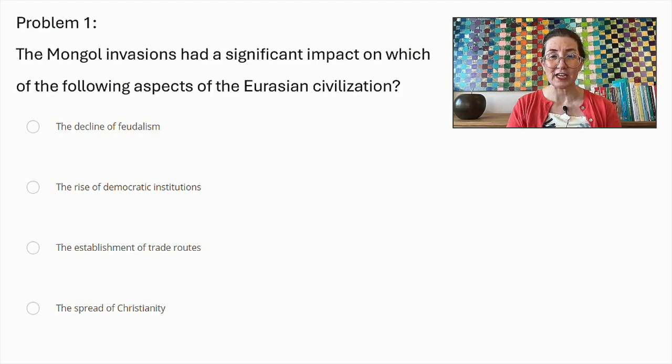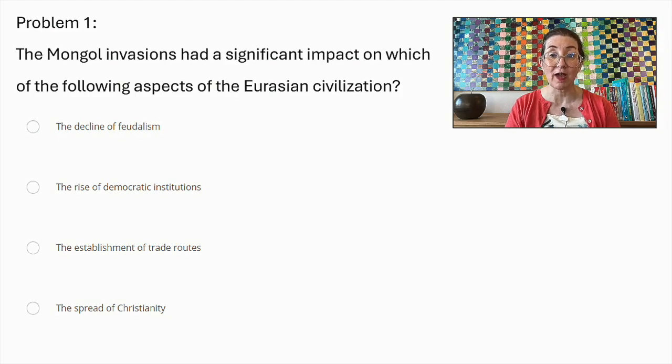The Mongol invasions significantly impacted Eurasian civilization, but not through the decline of feudalism, the rise of democratic institutions, or the spread of Christianity. The decline of feudalism in Europe was influenced more by internal factors, such as the Black Death, economic changes, and the rise of centralized monarchies, rather than directly by the Mongol invasions.